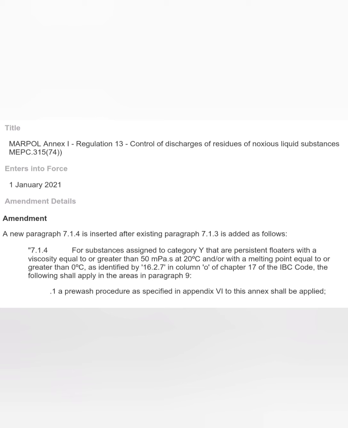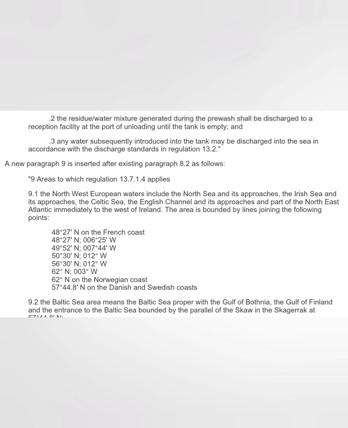The following shall apply in areas in paragraph 9. So there are some areas which have been added as per paragraph 9, and what applies? A pre-wash procedure as specified in Appendix 6. The residue water mixture generated during pre-wash shall be discharged to the reception facility at the port of unloading until the tank is empty, and any water subsequently introduced into the tank may be discharged into sea in accordance with the discharge standard Regulation 13.2.